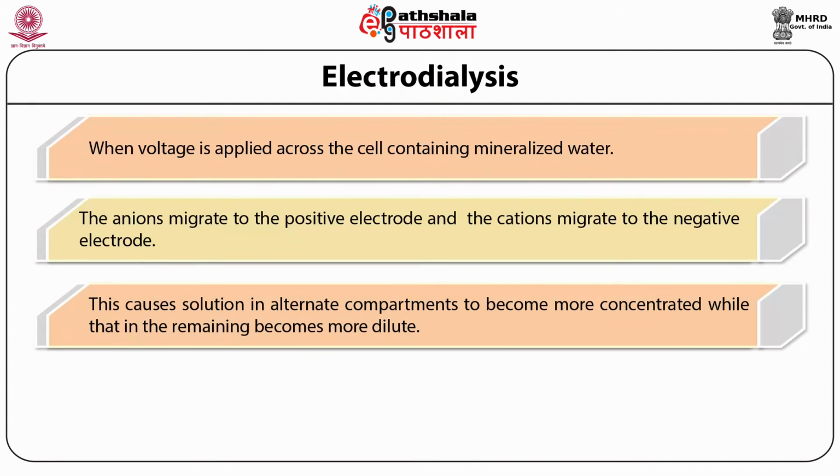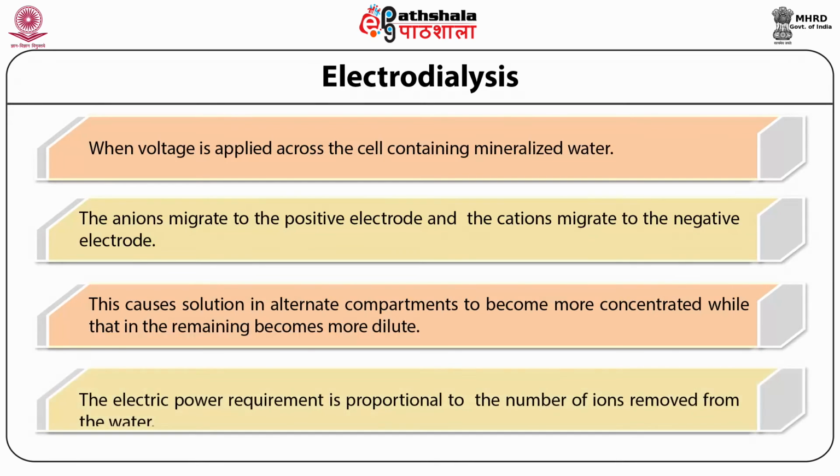This causes the solution in alternate compartments to become more concentrated, while the remaining ones become more diluted. The electric power requirement is proportional to the number of ions removed from the water.